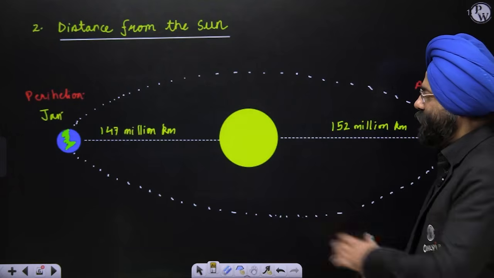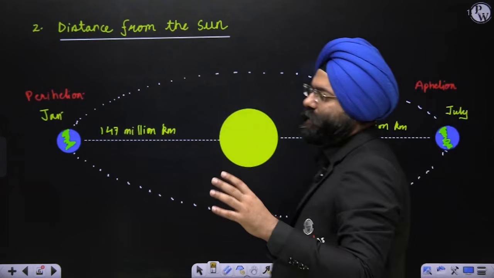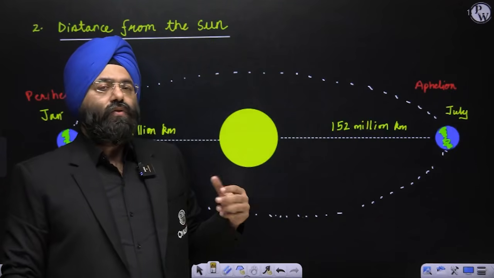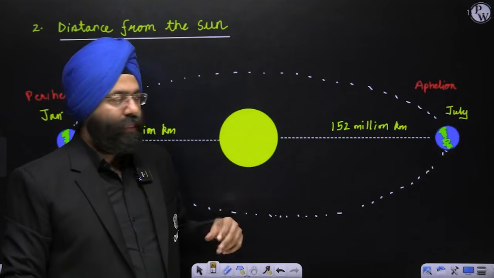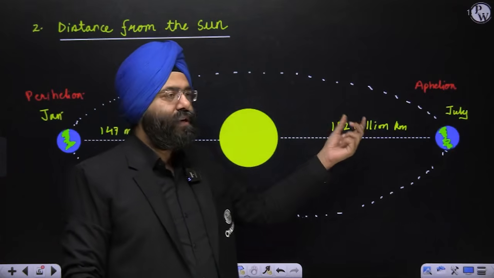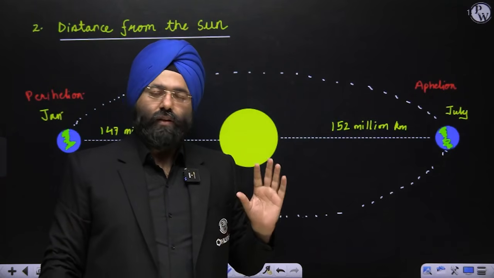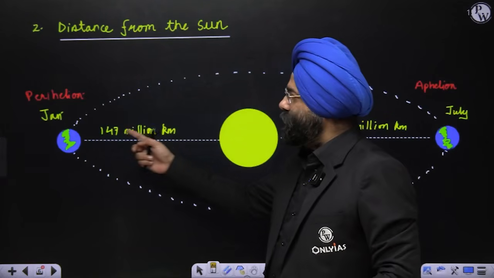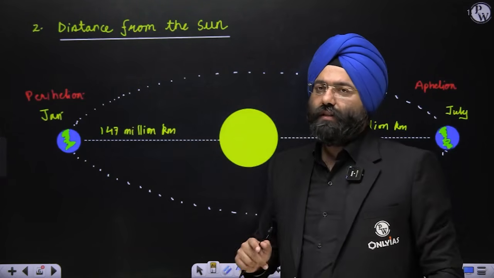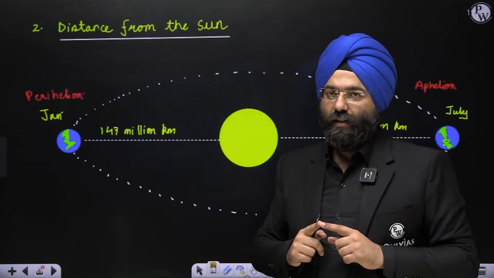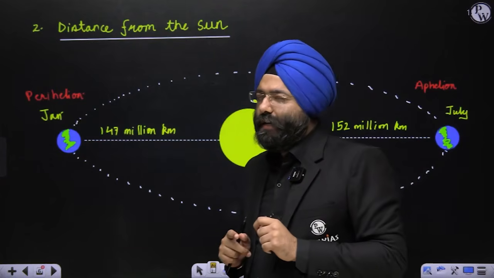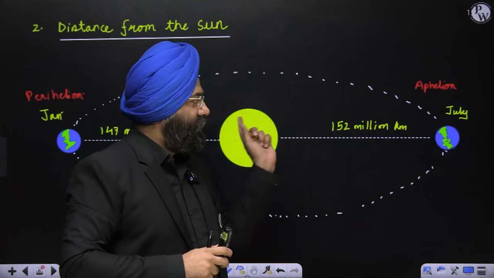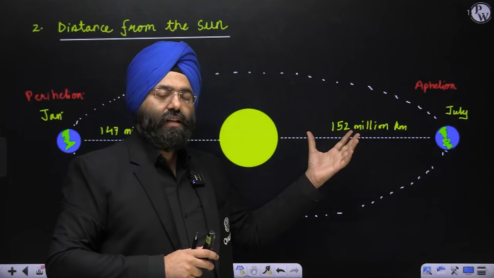Now, if you see, this is the sun. Let us see the condition at the time of July. Now, if you realize that in the month of July, the distance is 152 million kilometers. Clear? And in the month of January, the distance is 147 million kilometers. It is because of the orbit that the Earth has. Now, do you understand something very clearly? That this is the longest distance between the sun and the Earth.